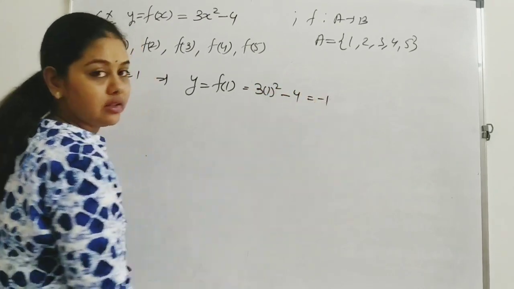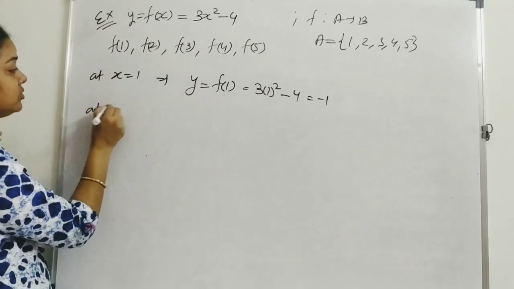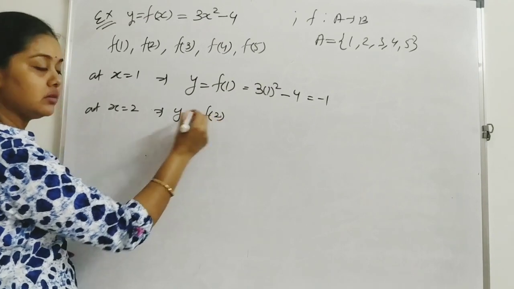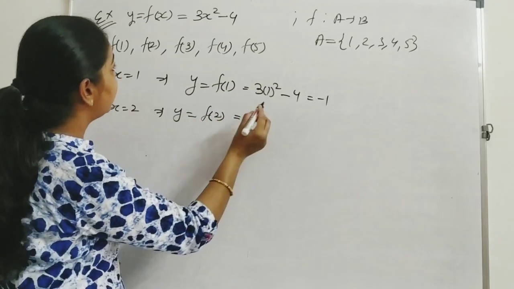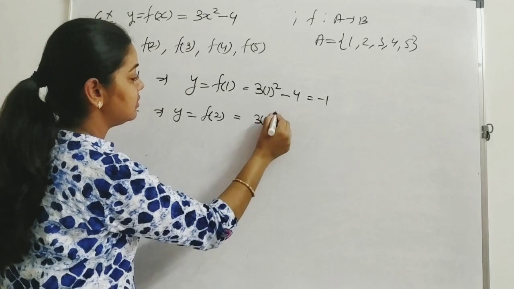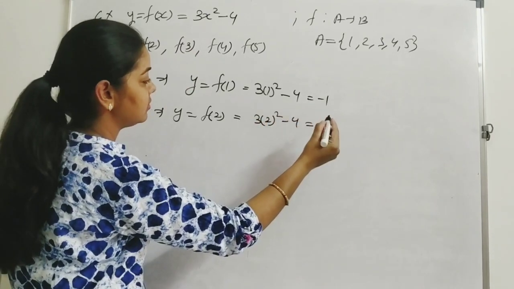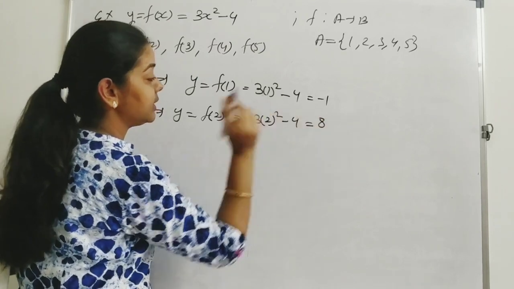That is minus 1. At x equals 2, y will be f of 2. Again we have 3 times 2 square minus 4, that is 8.